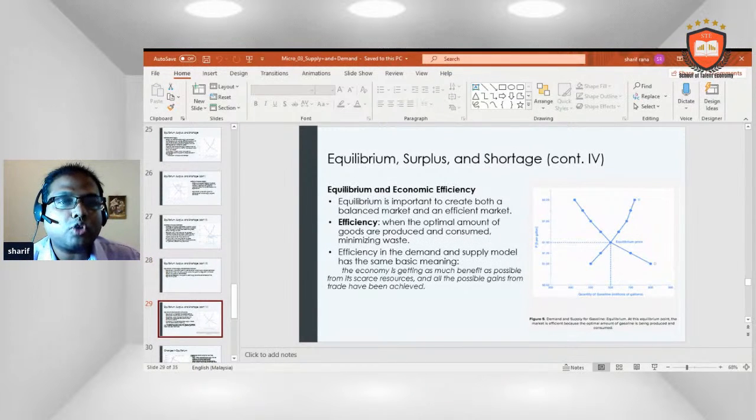Equilibrium and economic effect. Equilibrium is important to create both a balanced market and an effective market. Efficiency is when the optimal amounts of goods are produced and consumers minimize waste. Efficiency in the demand and supply model has the same basic meaning: the economy is getting as much benefit as possible from scarce resources, and all the possible gains from trade have been achieved.